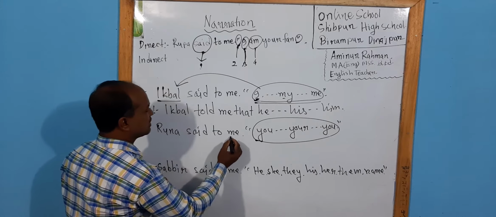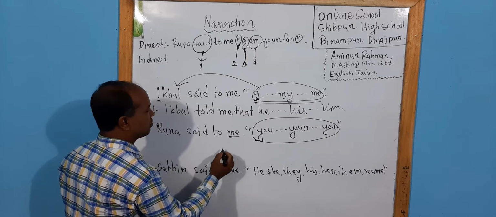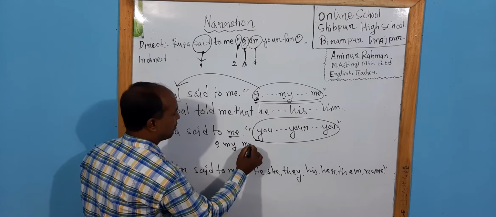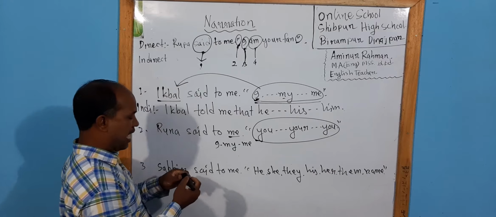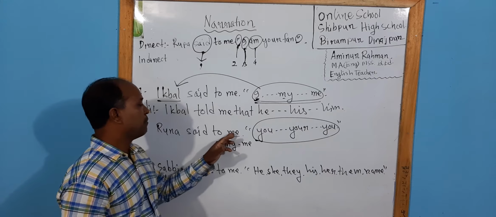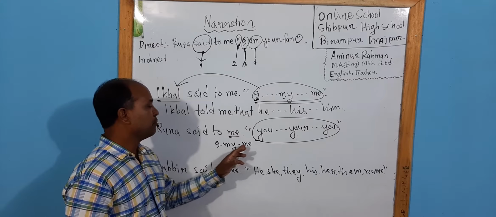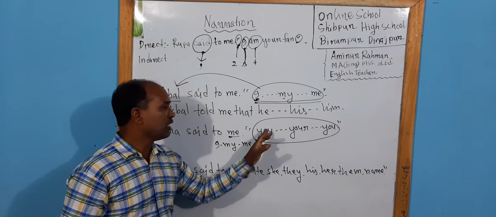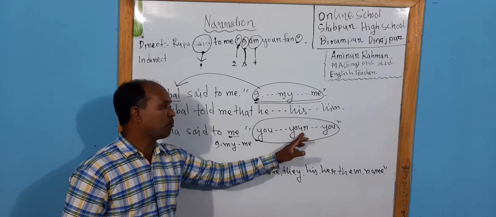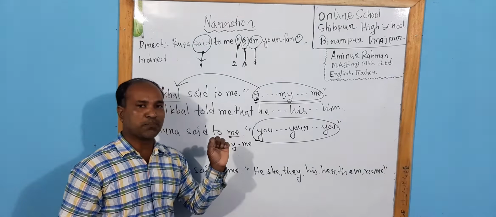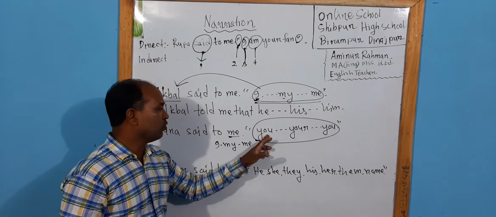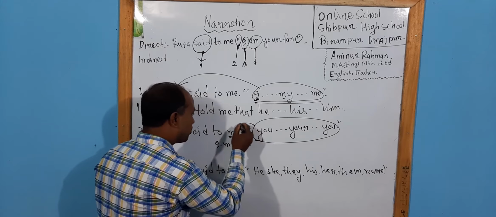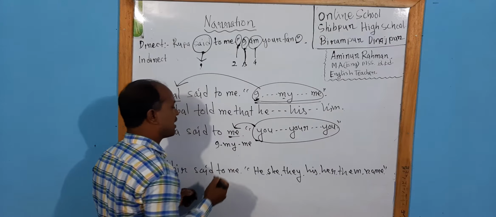Think, here is written me. So me is the objective form. I, my, me: I is the subjective form, my is the possessive form, me is the objective form. So you, your, you: you is the subjective form, your is the possessive form, you is the objective form. In the place of you, if we get you, your, you, that will indicate the object.